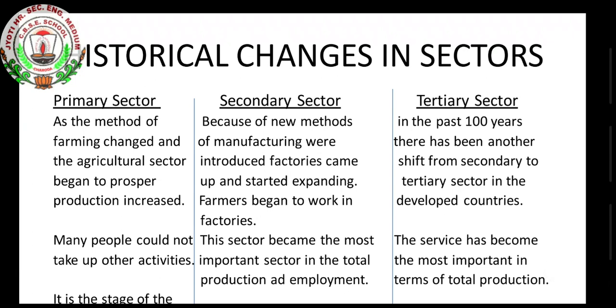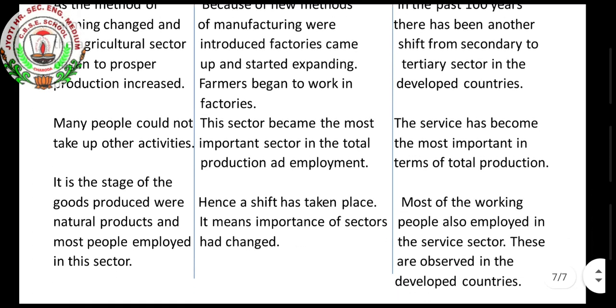In the past 100 years, there has been another shift from the secondary to the tertiary sector in the developed countries. Services have become the most important in terms of total production. Most of the working people are employed in the service sector.